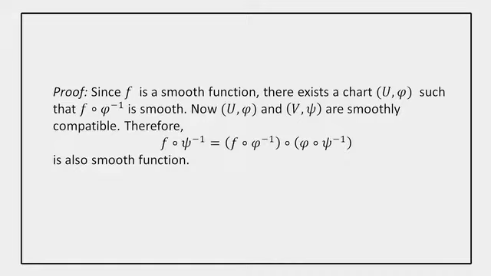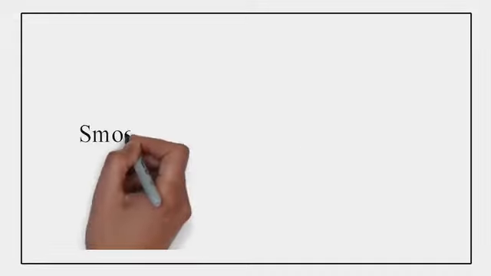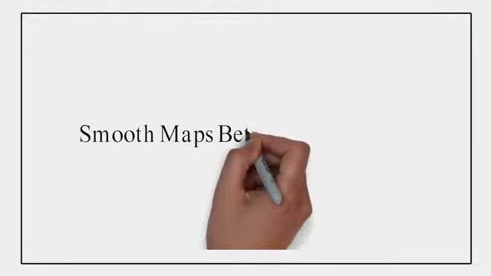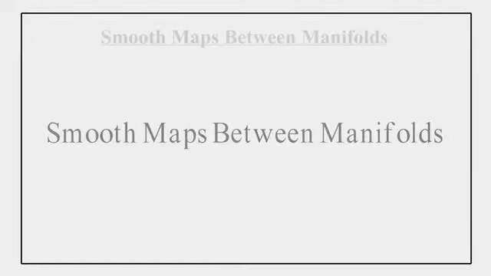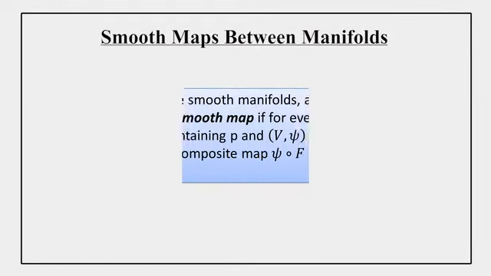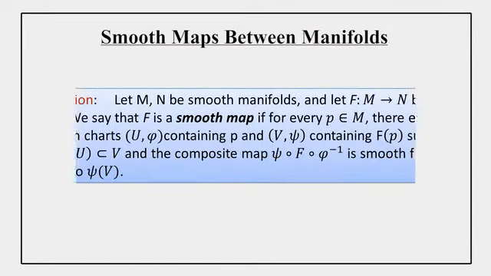We know that since f is smooth, f composition phi inverse is smooth, and the latter part is phi composition psi inverse. Since the two charts are smoothly compatible, this function is smooth. We know that the composition of smooth functions is smooth. So basically, f composition psi inverse is a smooth function. Now we have talked about smooth functions from a manifold to the real numbers. Now we will talk about smooth functions between two manifolds.